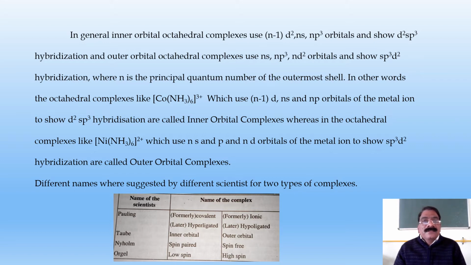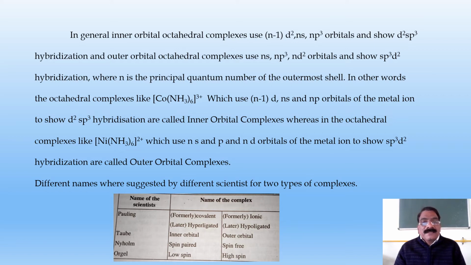In other words, the octahedral complexes like Co(NH3)6 3+, which use (n-1)d, ns and np orbitals of the metal ion to show d2sp3 hybridization, are called inner orbital complexes, whereas octahedral complexes like Ni(NH3)6 2+, in which ns, np and nd orbitals of the metal ion are used to show sp3d2 hybridization, are called outer orbital complexes.